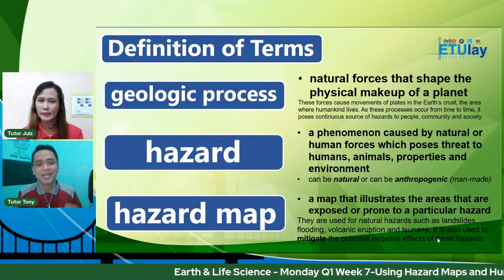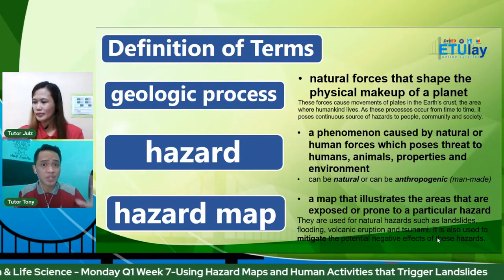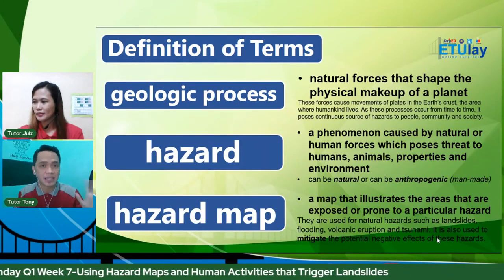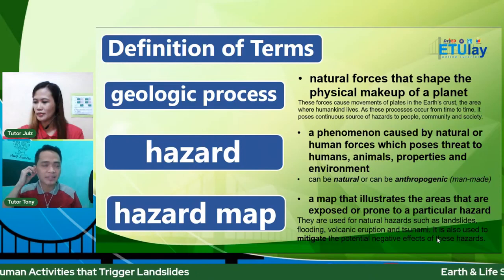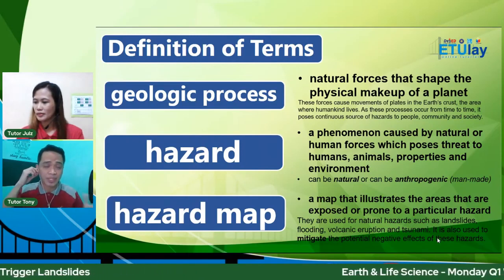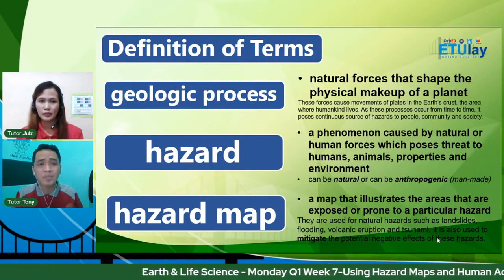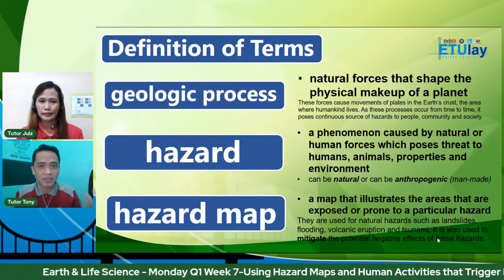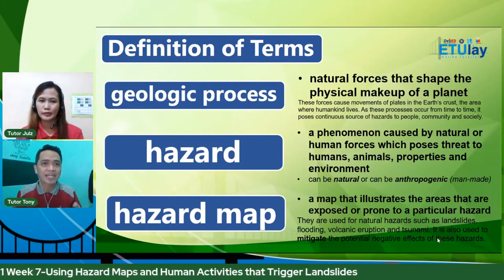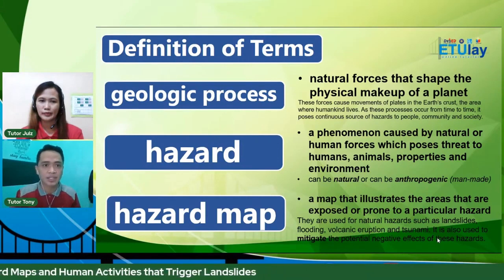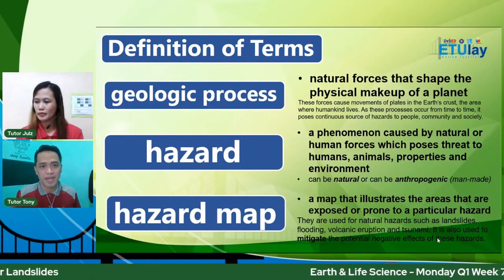So when we say hazard map, it is a map that illustrates the areas that are exposed, really exposed siya, or pwede siyang prone to a particular hazard. So mamaya, iba't ibang klase ng hazard map ang titingnan natin. So pwede yan landslide, flooding, volcanic eruptions, or pwede rin tsunami. So it is also used to mitigate, para makapag-prepare tayo, to mitigate ano ba yung pwedeng gawin nating mga tao as individuals or as a scientific community para paghandaan yung mga ganitong klase ng sakuna or mga hazards. So again, geologic process, hazard, and hazard map.